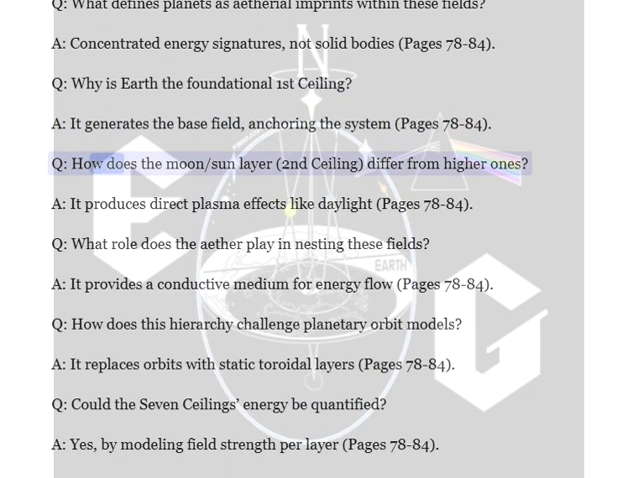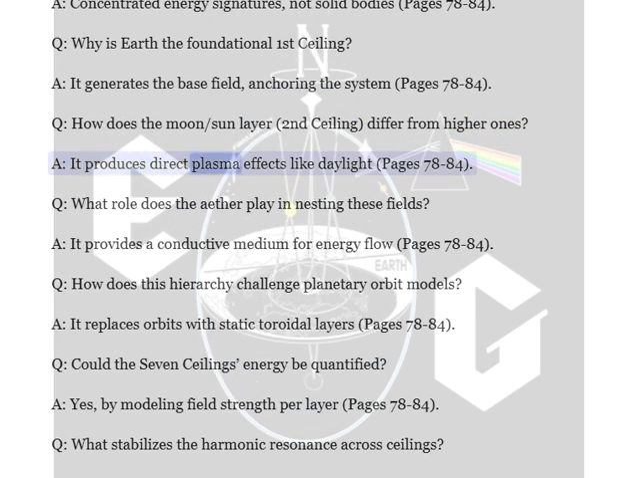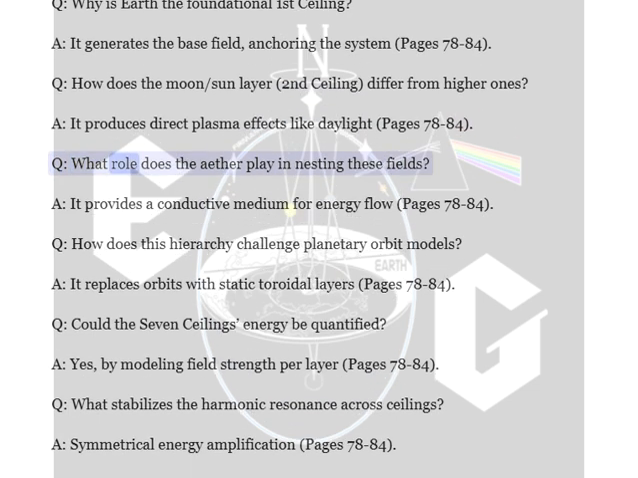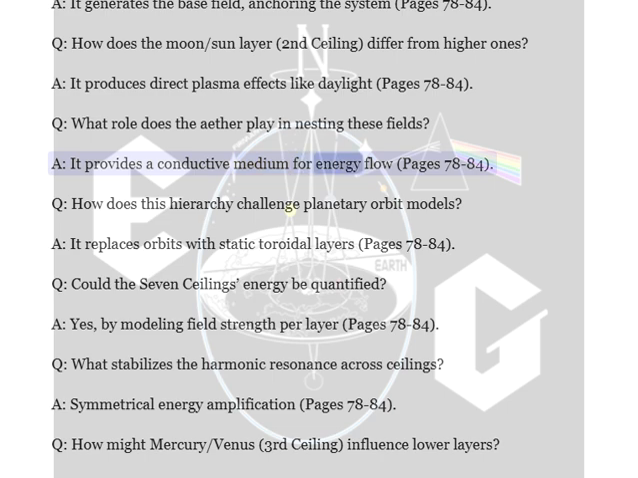Q. How does the Moon-Sun layer, second ceiling, differ from higher ones? A. It produces direct plasma effects like daylight, pages 78 to 84. Q. What role does the ether play in nesting these fields? A. It provides a conductive medium for energy flow, pages 78 to 84.